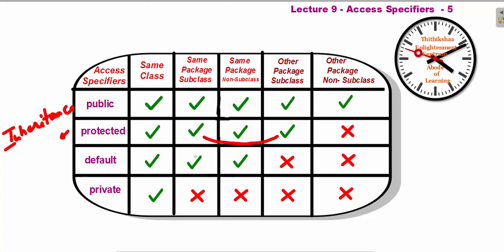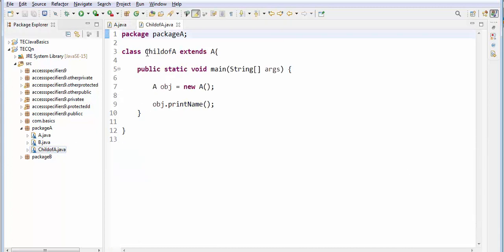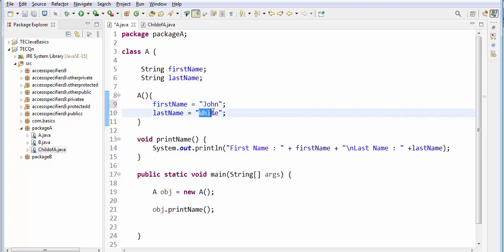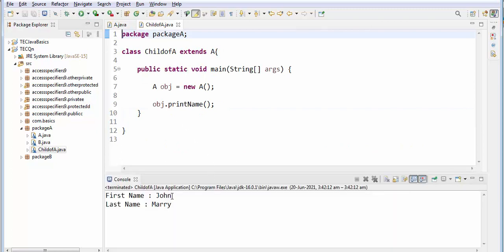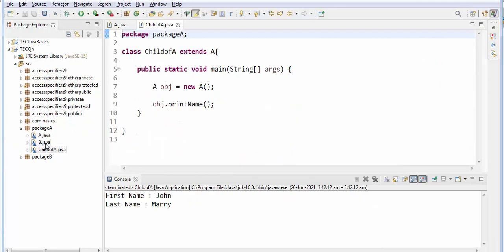Next is same package subclass, same package like child. So I'm taking one child, so this extends A. I'm creating an object and printing the name. Instead of John, Mary. See, it's printing. So within the same package subclass it's okay.